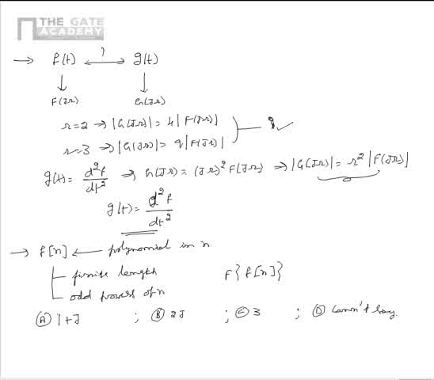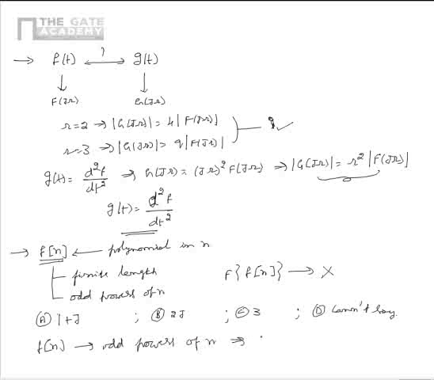From this, we see that there is some data given related to f of n. The data is that f of n is a polynomial in n. It is of finite length and it contains only odd powers of n. From this, we have to find the option which is not a possible value for Fourier transform of f of n. The options are given as shown. It's given that f of n contains only odd powers of n and is of finite length.